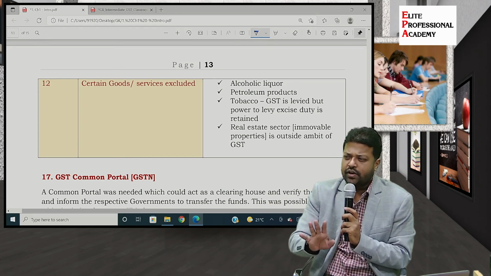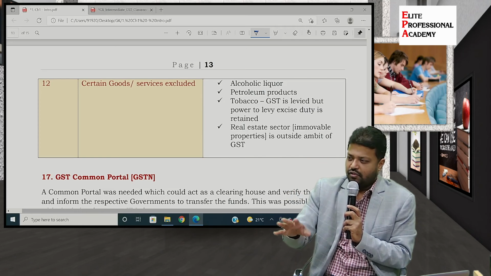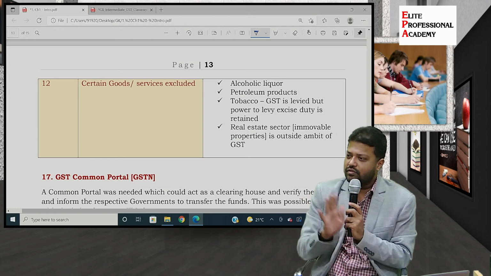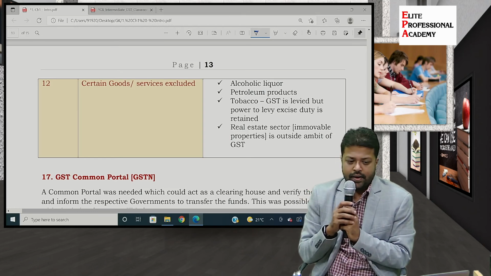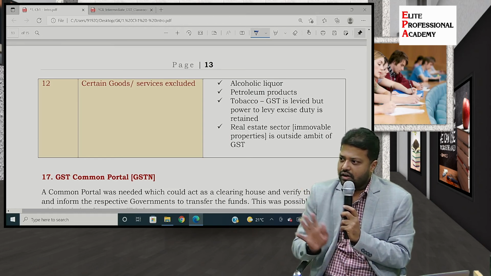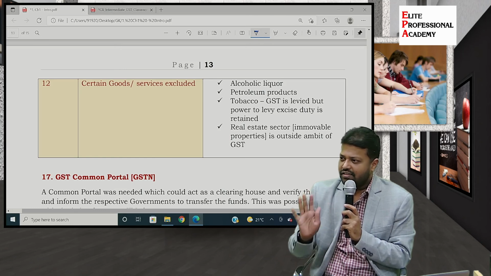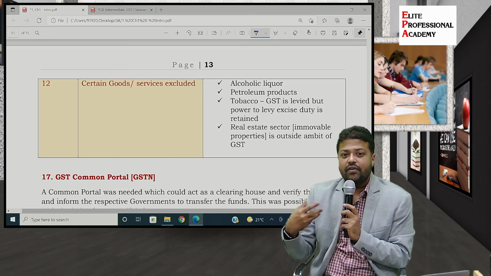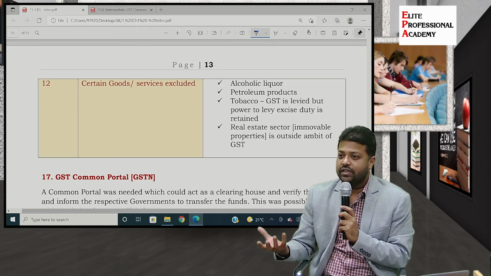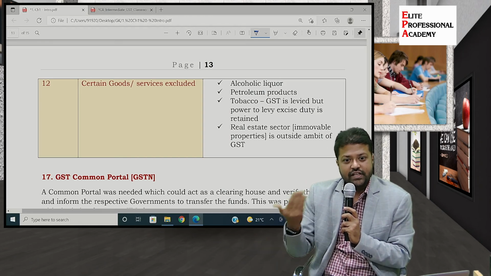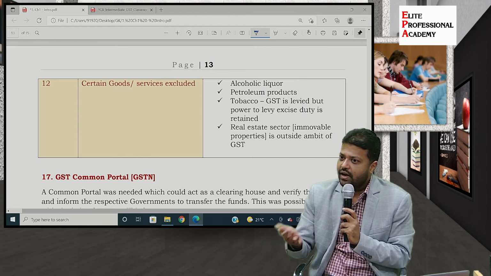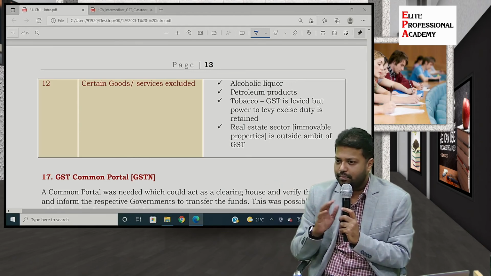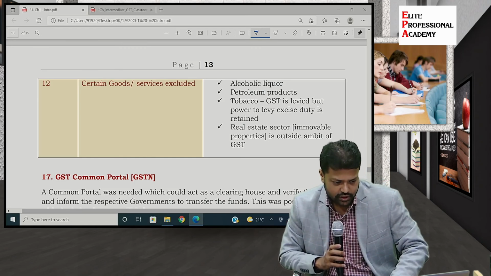Don't get confused right now. We will see in detail when it is covered by GST and when it is not covered by GST. All those conditions are there for our syllabus. We will see that in detail. But in a general perception, the real estate sector is primarily covered under the Stamps Act. So there is stamp duty whenever we transfer certain immovable property. If you have sold land or sold a flat, you will have to pay the stamp duty under the Stamps Act and registration charges. So clear?